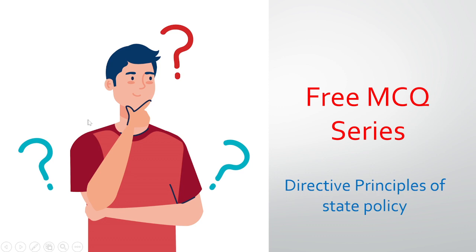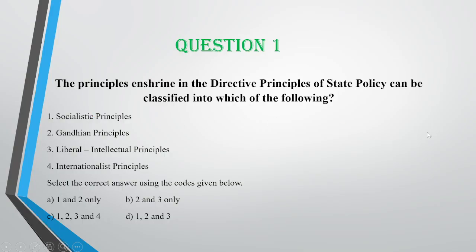Okay, so today in the free MCQ series, we are starting with this chapter, Directive Principles of State Policy. So we will see some questions, and model answers are also given. We will discuss it. So the first question is, the principles enshrined in the Directive Principles of State Policy can be classified into which of the following? So we know there are three classifications. The DPSPs are classified into three parts. So here it is asking which are those three.